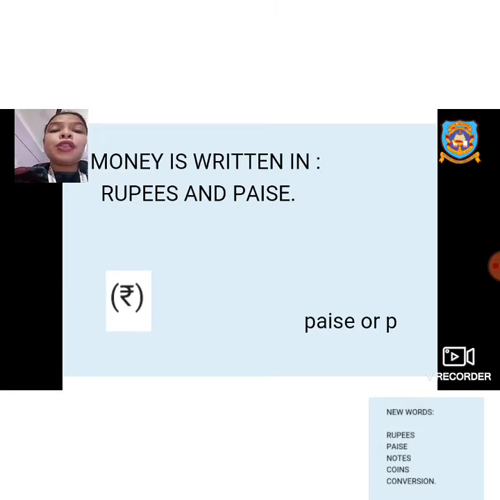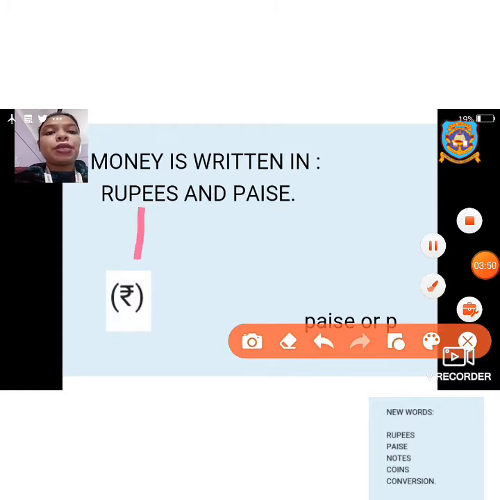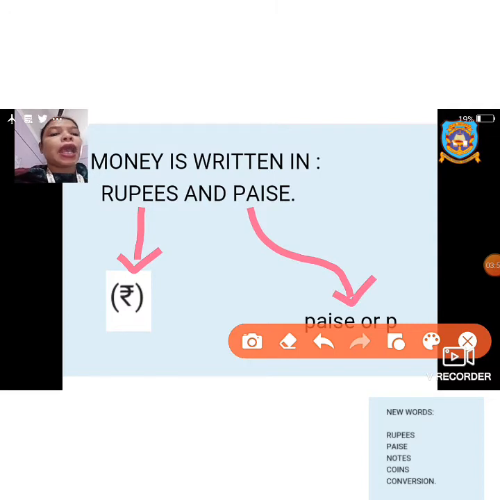Money is written in rupees and paise. So there are two ways of writing money. First is rupees and the second is paise. The rupee symbol is this symbol, and paise is written either in words, P-A-I-S-E, paise, or as a small p. This rupee symbol is being used to denote money.